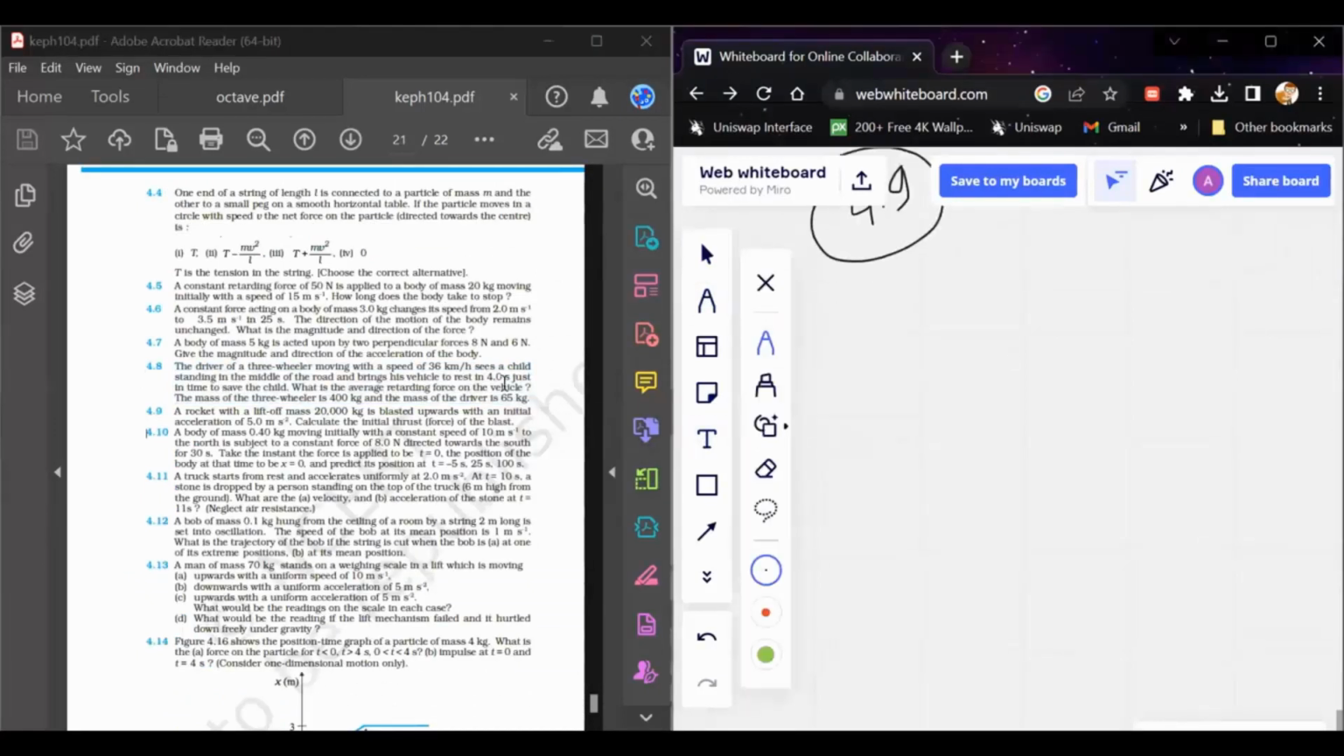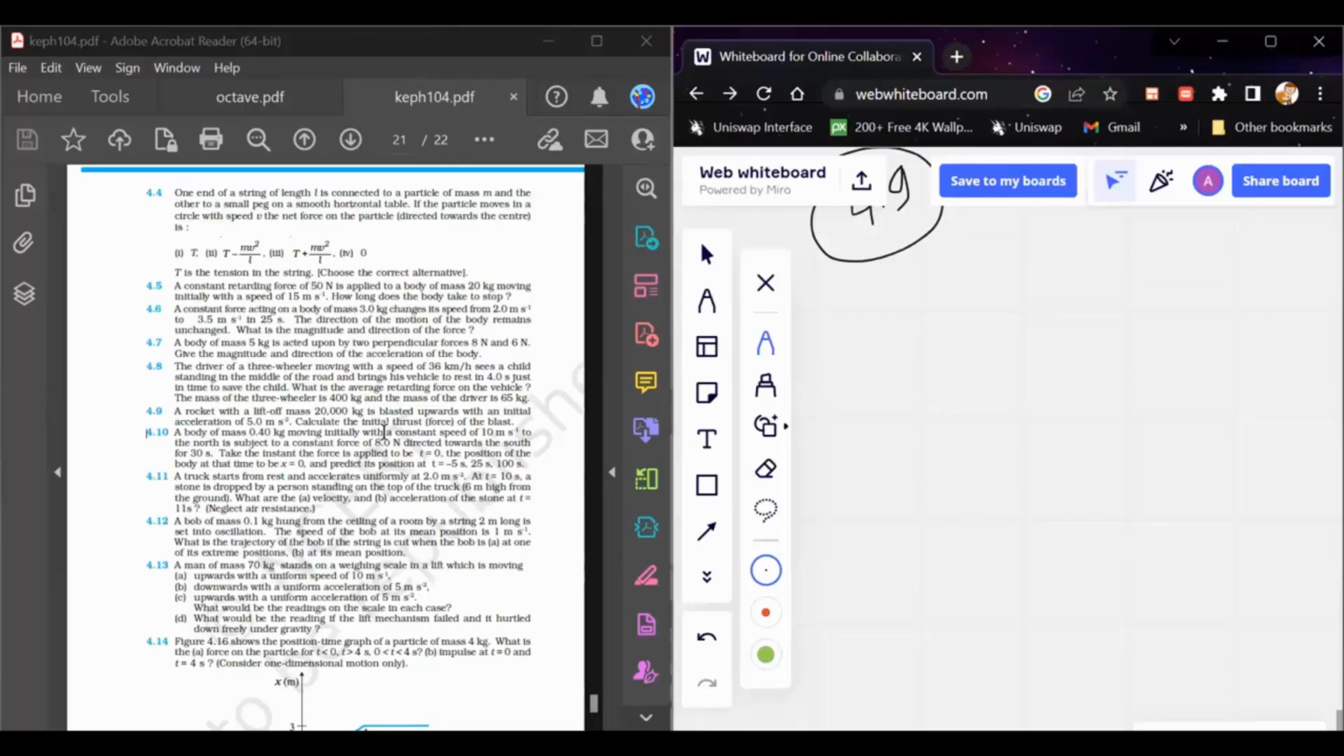So if we come to the next question, that is 4.9. It says that a rocket with a lift-off mass of 20,000 kg is blasted upward with an initial acceleration of 5 meter per second square. Calculate the initial thrust of the blast.